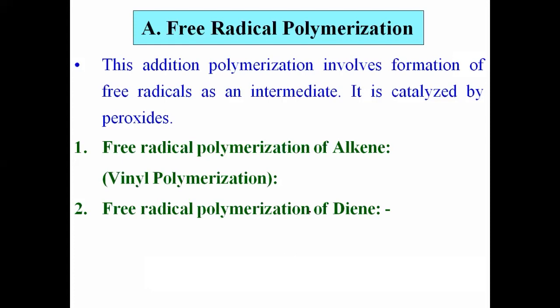Alkene means simply if there is one carbon double bond. Then what is diene? If there are two double bonds, this is diene. Then we will study both examples: how the alkene undergo free radical polymerization, and second, how the diene undergo free radical polymerization. Okay, now let us see one by one.